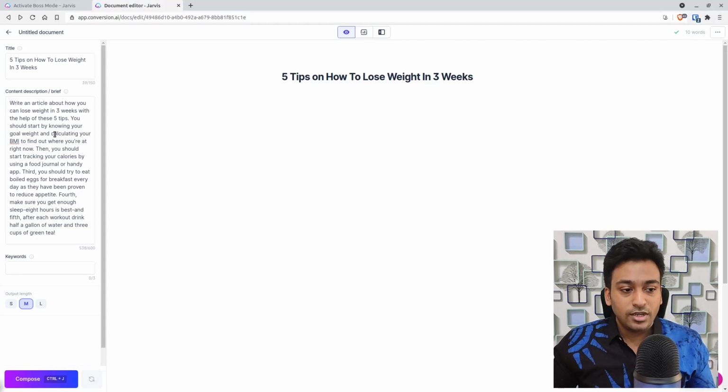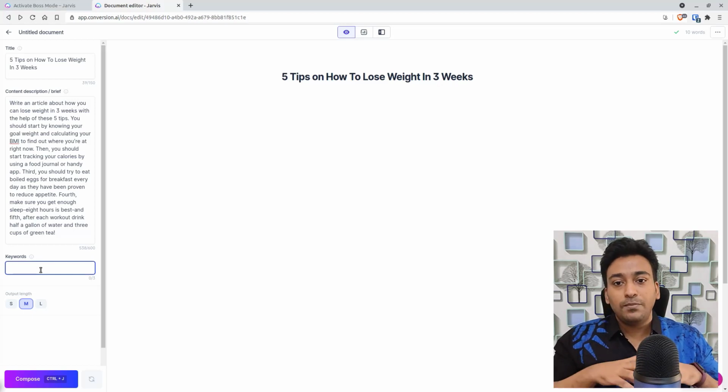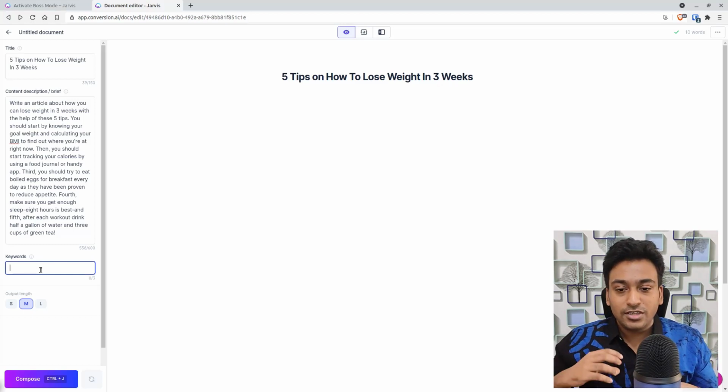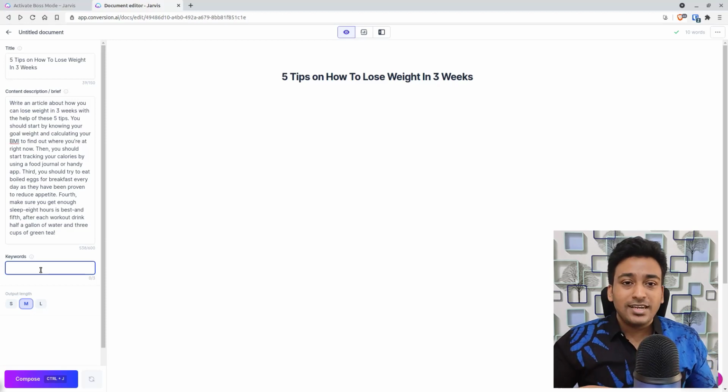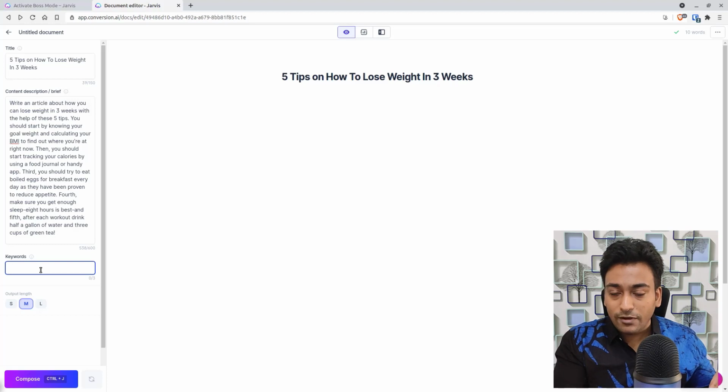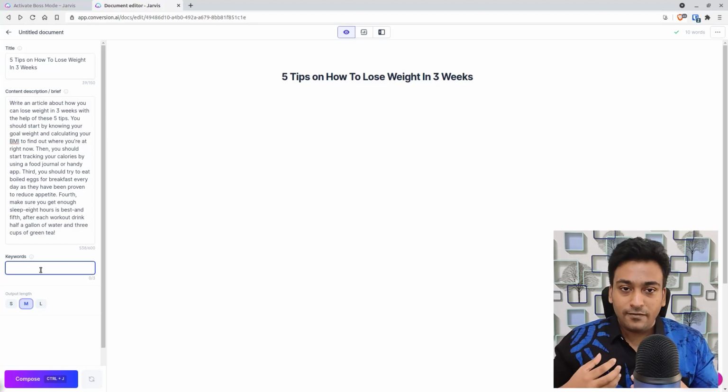Now let us move into the next one, which is keyword. Obviously, I don't personally use Jarvis to generate keywords. I'm not sure whether you can do it or not. Basically, I use separate SEO tools. I have my favorite SEO keyword tools, and I use that to identify the main keyword as well as secondary keywords. That is what I personally suggest you do here also.